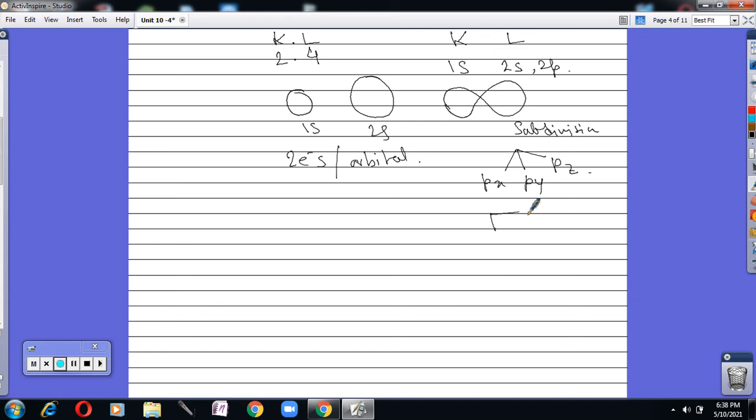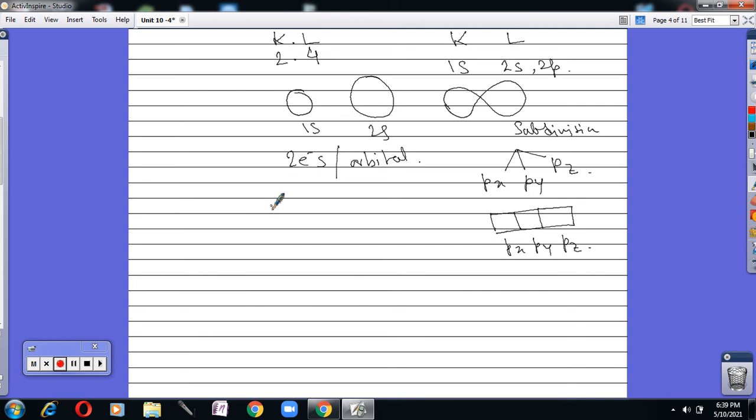We can represent them in these boxes. Each orbital can accommodate at most two electrons, so two electrons here, two here, two here. It's the maximum accommodation.